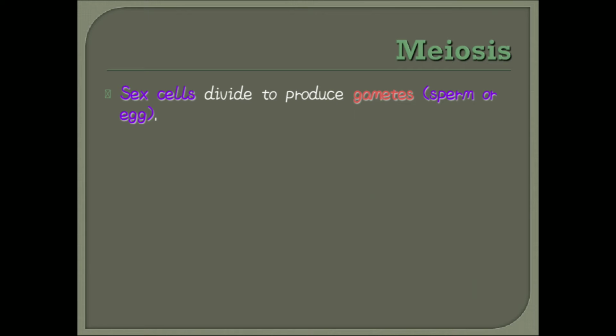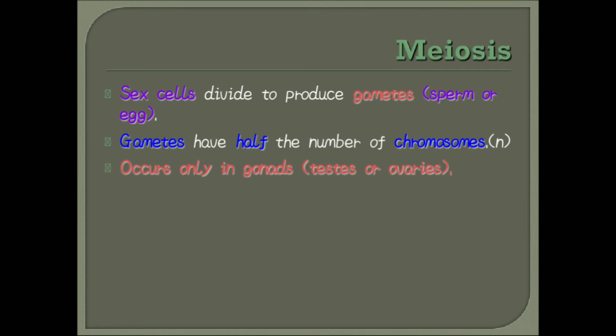So in meiosis, sex cells divide to produce the gametes, that is the sperm and egg cells. Sperm are produced in the human male and eggs in the human female. Gametes have half the number of chromosomes, haploid. It occurs only in the gonads, meaning testis and ovaries in humans, and in plants in the male and female gametes, that is in the androecium and gynoecium.